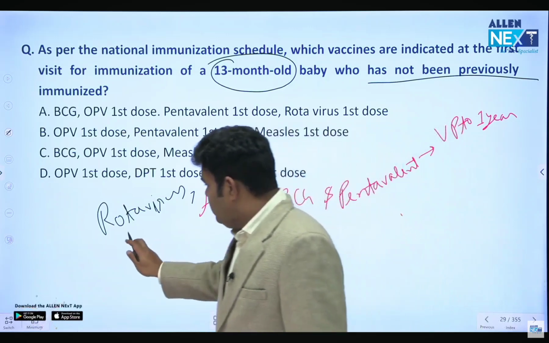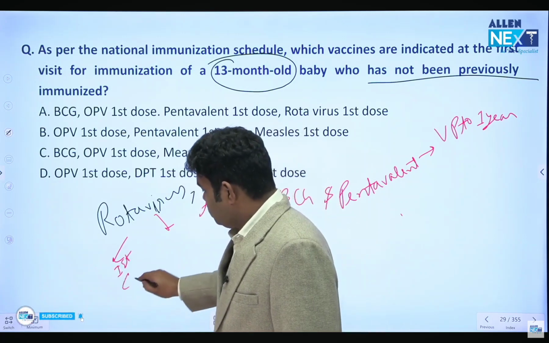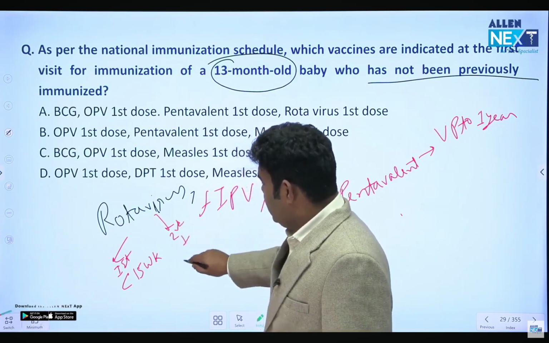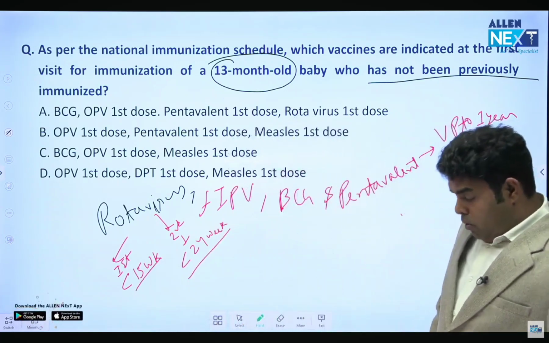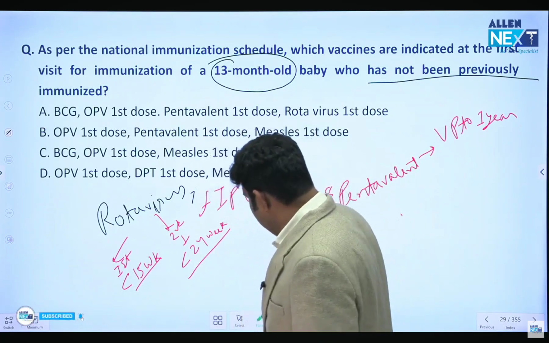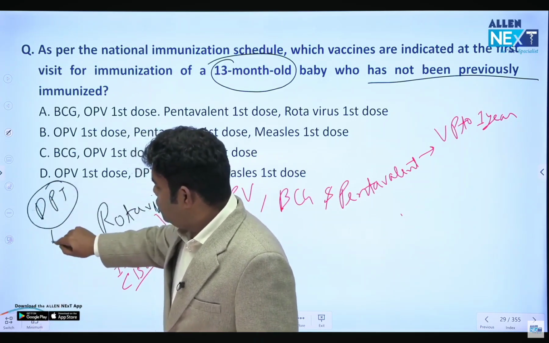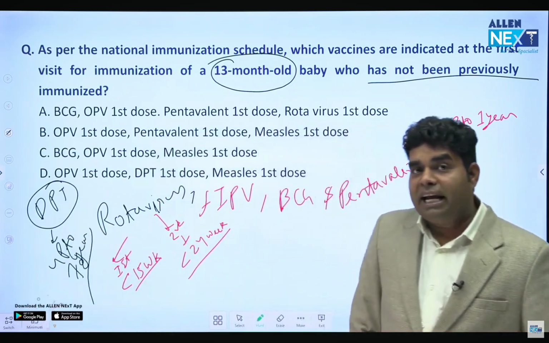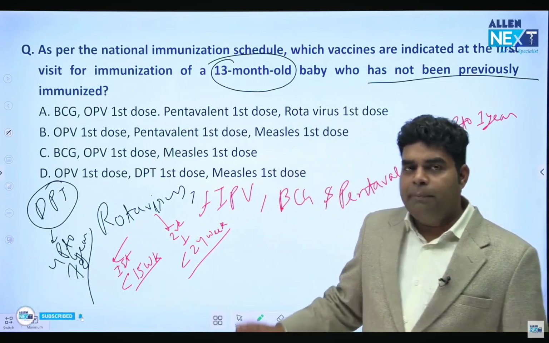But in case of rotavirus, there is one extra thing which I want to tell. The first dose of rotavirus should be given before 15 weeks of life. And the second dose of rotavirus should be given before 24 weeks. Okay? So these 4 are not given after 1 year. One last information I want to give you is that DPT is given up to 7 years. After 7 years, we cannot give DPT because DPT has pertussis, which can cause convulsion, inconsolable cry, or fever. So due to pertussis, we are not giving DPT after 7 years.